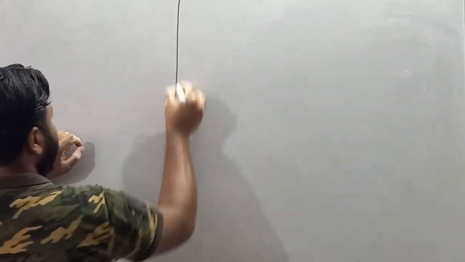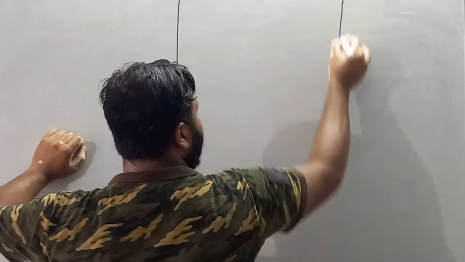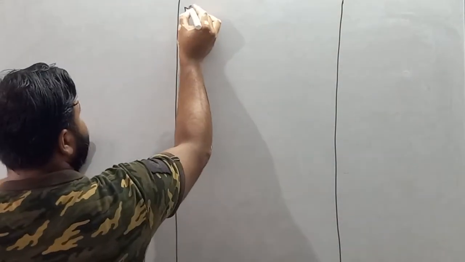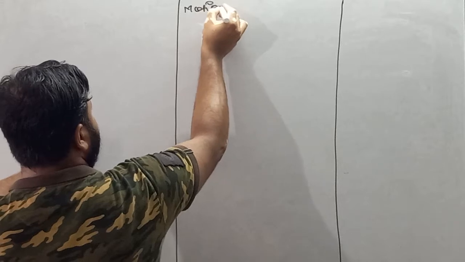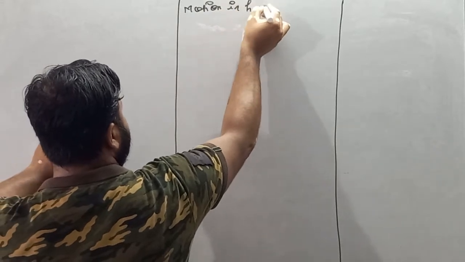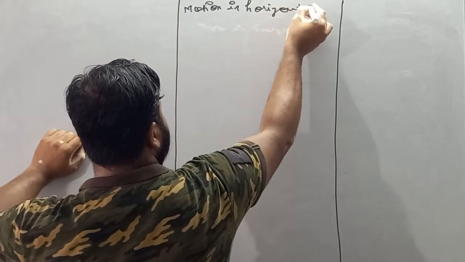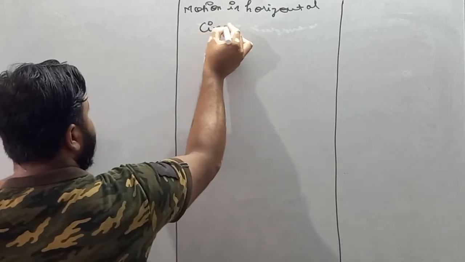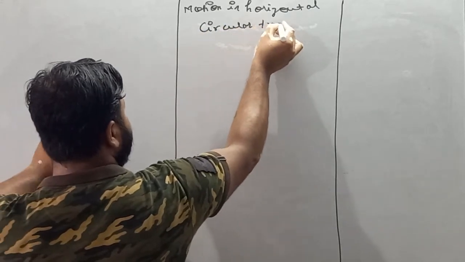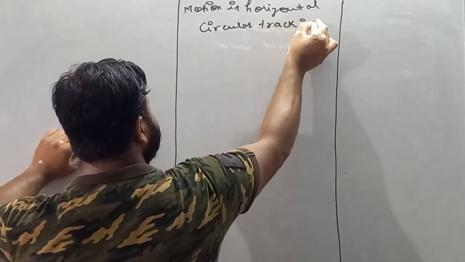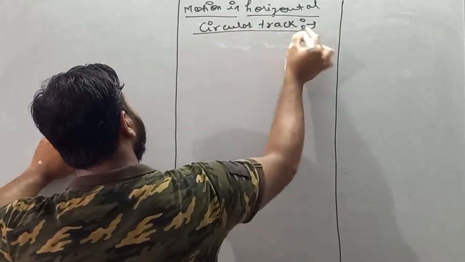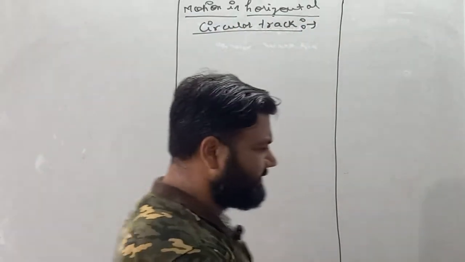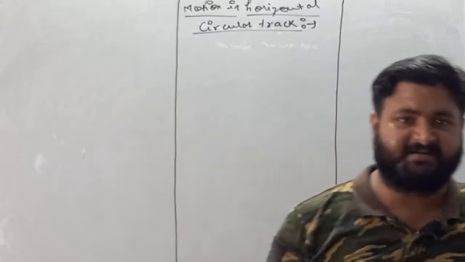So write down motion in horizontal circular track. Now see, dear student, if I am talking about motion in horizontal circular track, motion means acceleration.